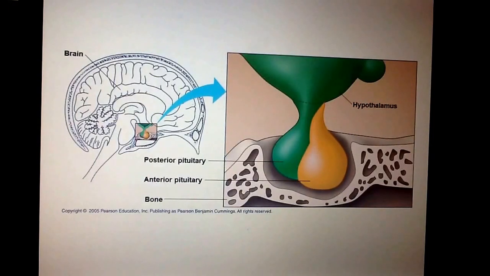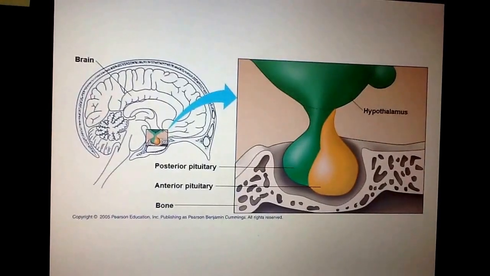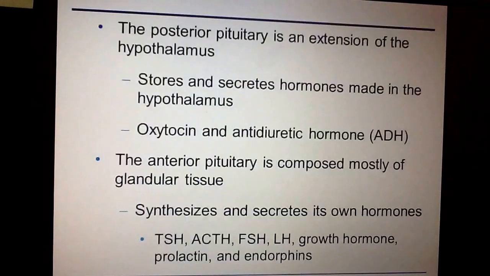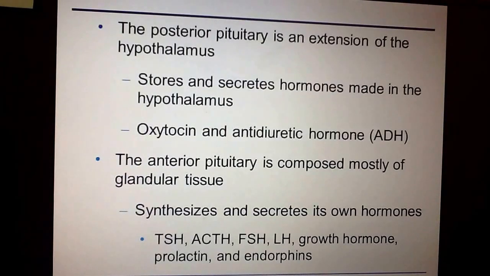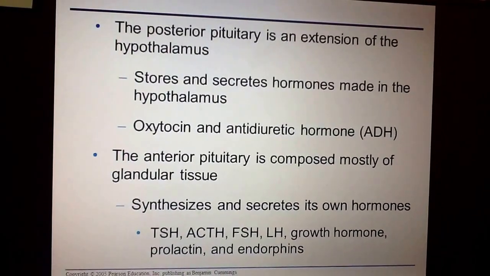There is a posterior and anterior pituitary gland, and then again, they're kind of nestled within our cranium. Now, the posterior pituitary is actually just an extension of the hypothalamus, and its job is to store and secrete the hormones that have been made in the hypothalamus. So the hypothalamus makes hormones and then ships them off to the posterior pituitary, where they kind of hang out